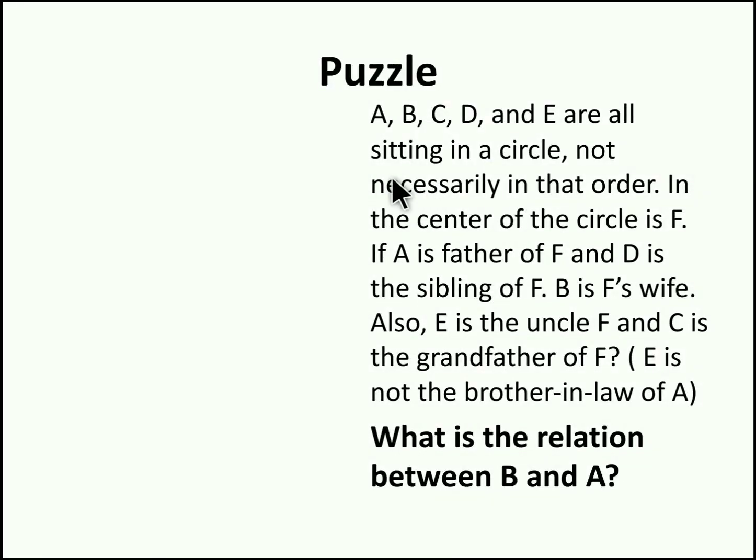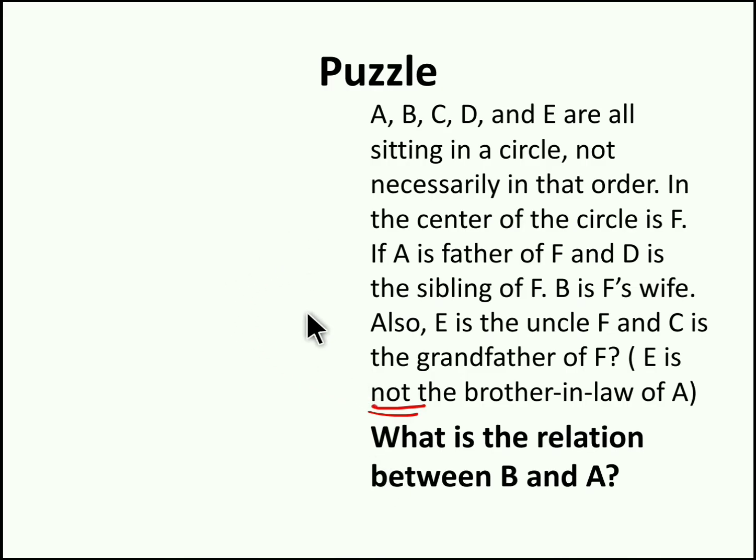A, B, C, D and E are all sitting in a circle, not necessarily in that order. In the center of the circle is F. If A is father of F and D is the sibling of F and B is F's wife, also E is uncle of F and C is grandfather of F, and you have another hint, E is not the brother-in-law of A. What is the relationship between B and A?